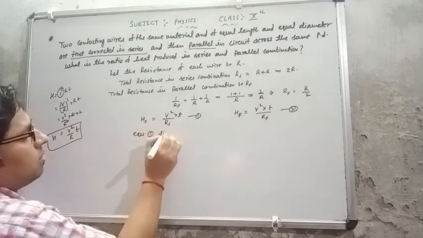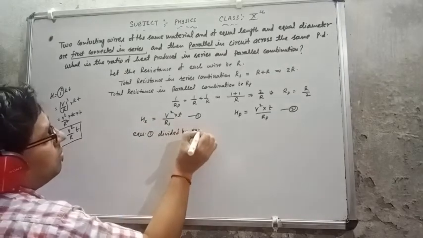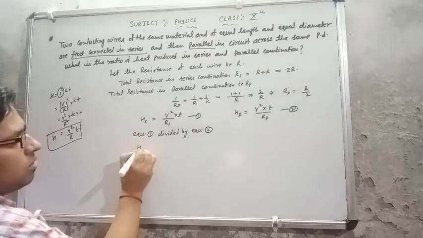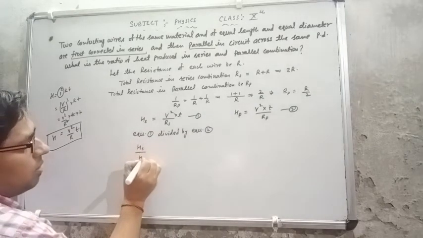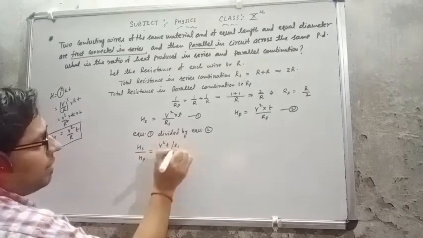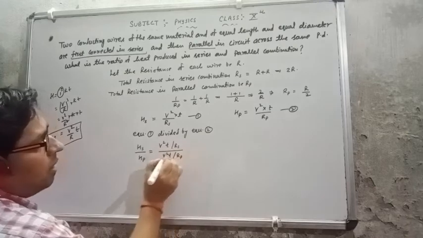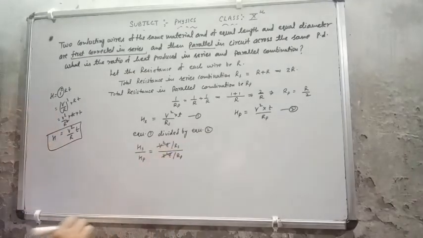Equation 1 divided by equation 2. So this is HS upon HP equal to V square T upon RS upon V square T upon RP. V square T cancels by V square T.